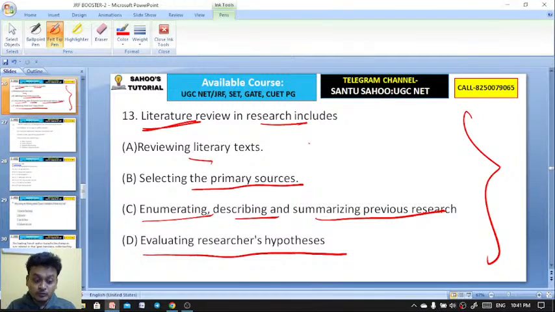And what can be improved? So that is enumerating exactly, describing and summarizing the previous research, which is actually literature review.